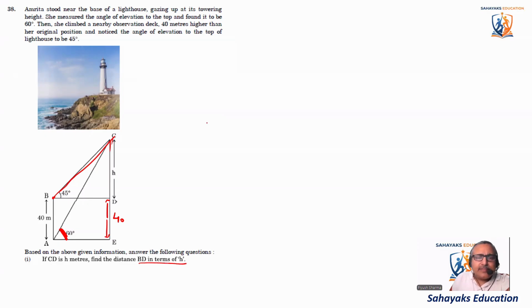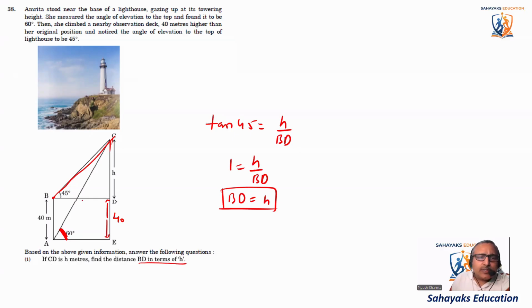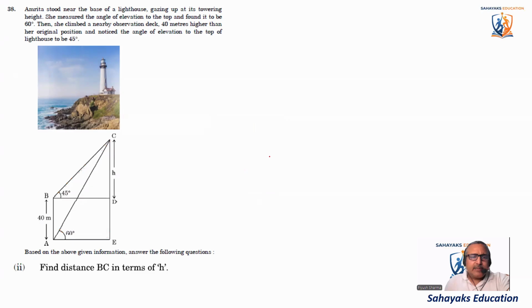BD. So we'll take tan 45. Tan 45 is equal to h divided by BD. Okay, so tan 45 is 1. 1 is equal to h divided by BD. So BD is equal to h. So this distance is also equal to h. Okay, so that's the first part. Let's come to the second part.